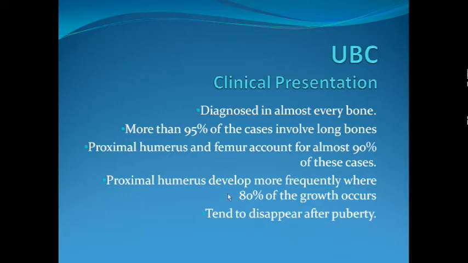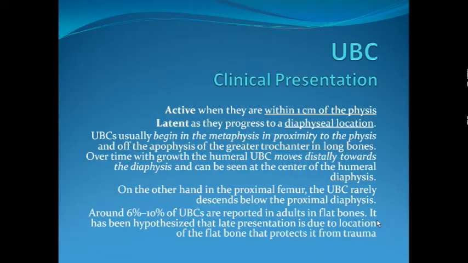As the growth ceases, they tend to disappear. So after puberty, when skeletal maturity is achieved, unicameral bone cysts stop growing. When they are within 1 centimeter of the physis, they are active. They become latent as they progress to a diaphyseal location. Why, we are going to see later.